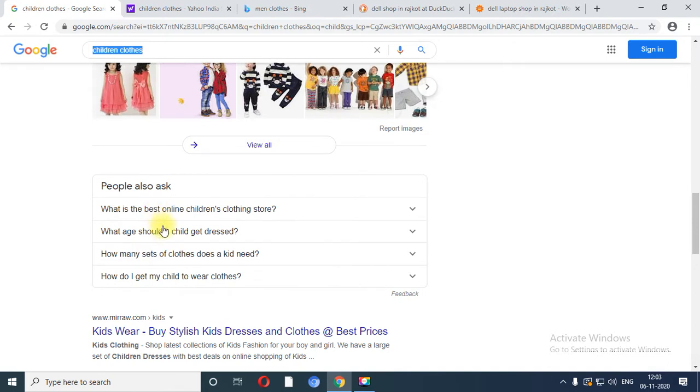These are all the popular search terms. Generally people are looking for what is the best online children clothing store. So these are the frequently asked questions based on the feedback you are able to see over here.